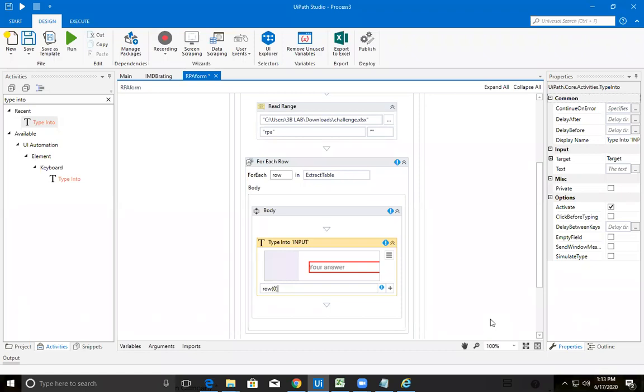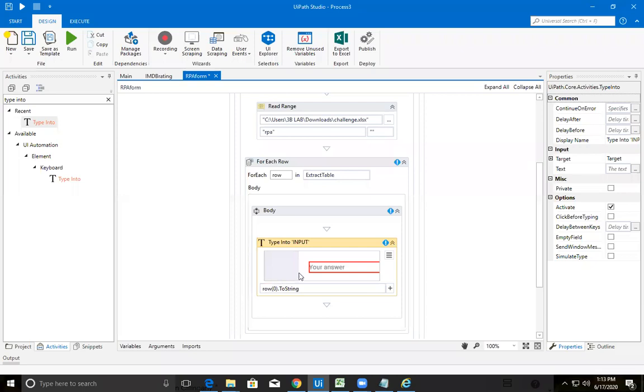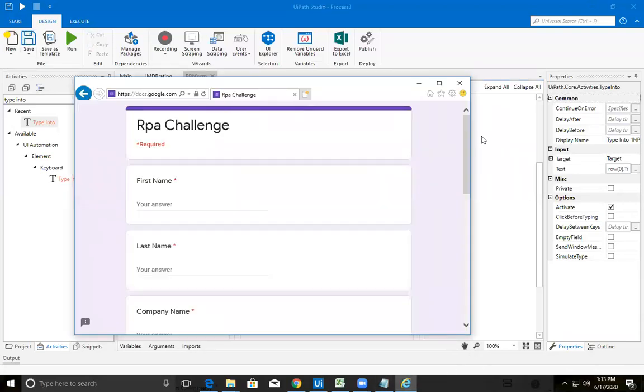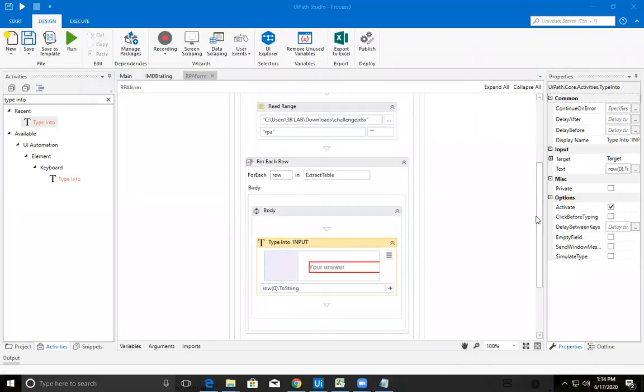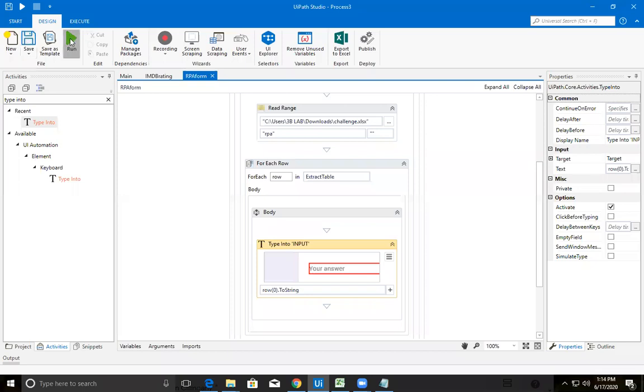It is still showing an error because Type Into only accepts strings. So what can I provide here? Can anybody unmute and tell? Dot ToString. Yes, dot ToString. So the value in the row will automatically be converted into a string and inserted. Let us check whether it is happening. I think everything is fine because there are no errors so far. Let's check whether the first string has been inserted or not.